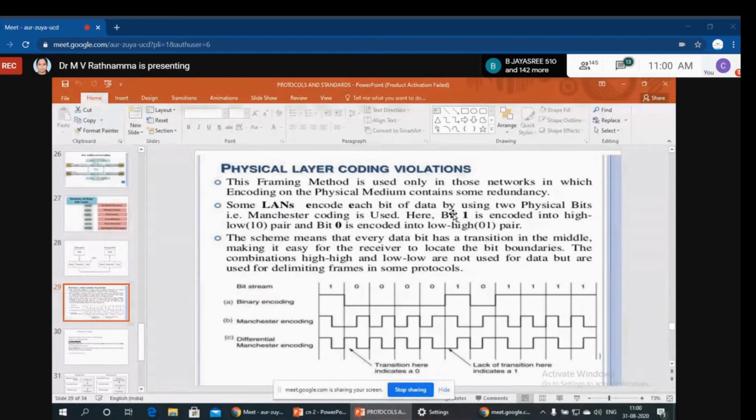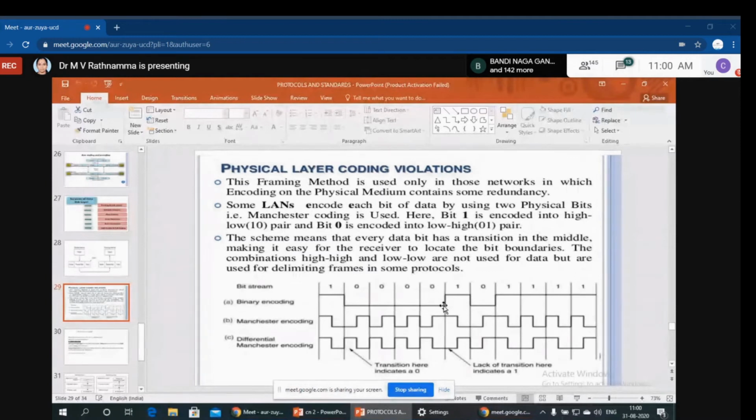See here how data will be transmitted. Suppose the signals are 1, 0, 0, 0, 0, 1, 0, 1, 1, 1, 1. See how the binary encoding works. If the bit is 1, the signal is high. 0 means low, no signal.